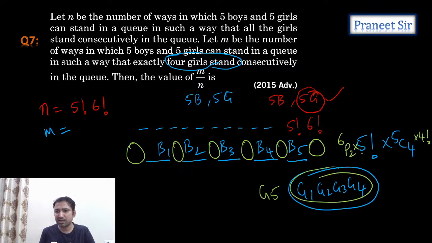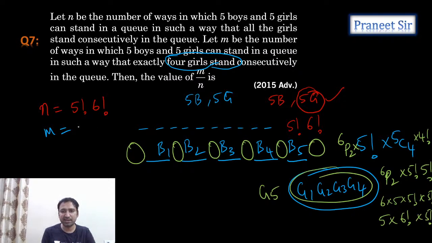So tell me, what is it? I think we can simplify this, guys. 5C4 is 5 only, so this is 5 factorial only. So 6P2 into 5 factorial, and again you can simplify this. 6P2 is 6 into 5, so in total we get 5 into 6 factorial into 5 factorial. Finally we are getting 5 into 6 factorial into 5 factorial. Now what he is asking is m by n. Let's divide these two. If you divide these two, how much do we get, guys?